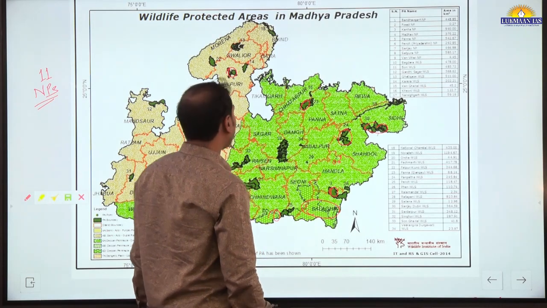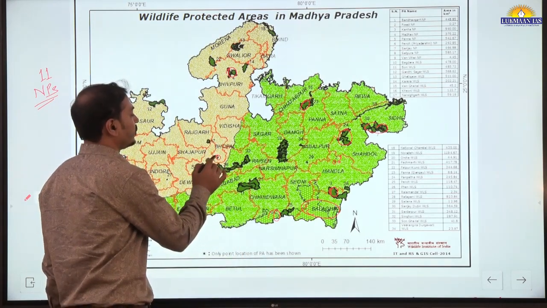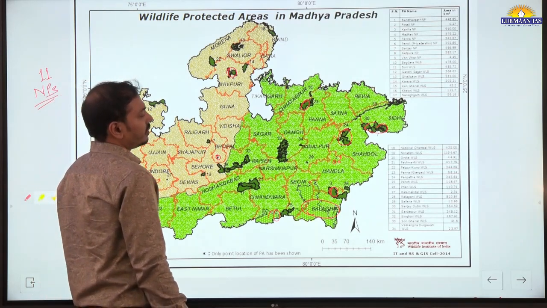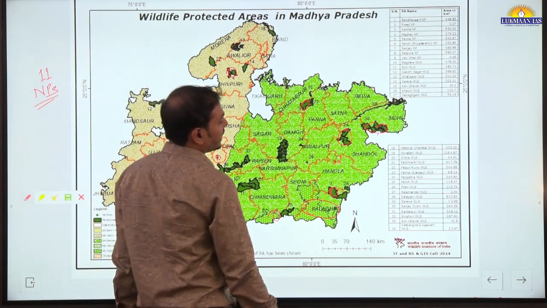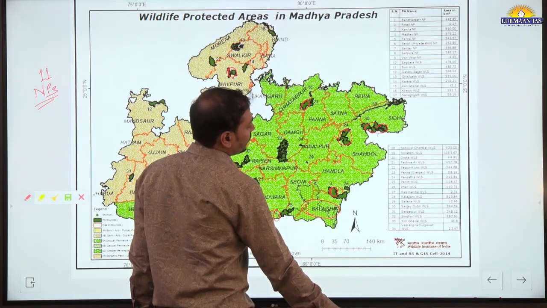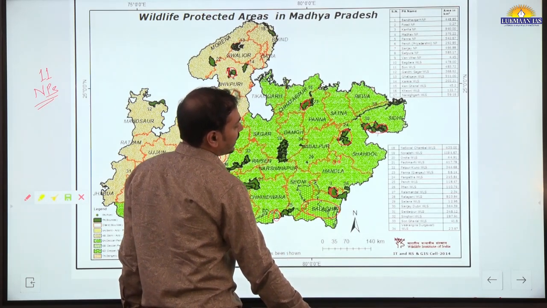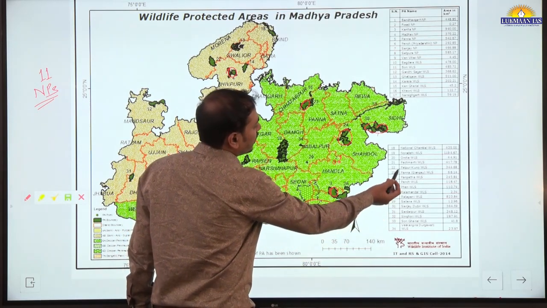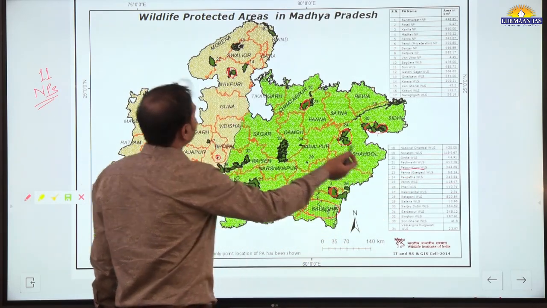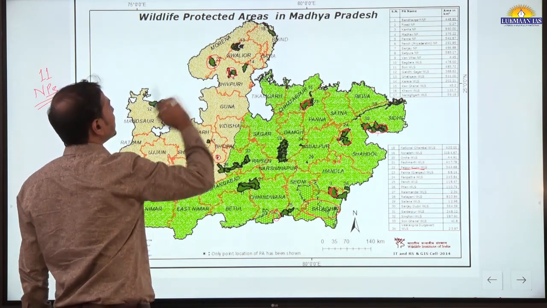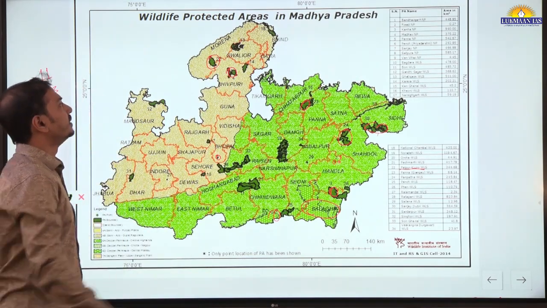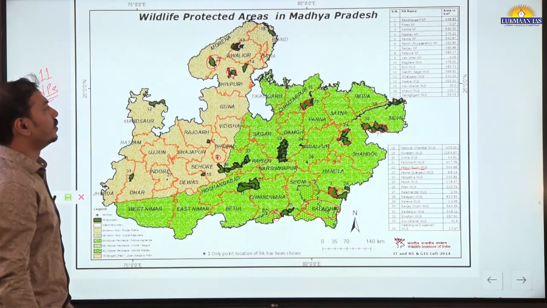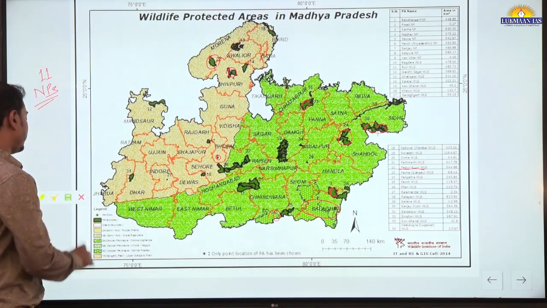Then Van Vihar National Park in Bhopal, this location. Okay, the last one is a recent one, this is what we were talking about, Kuno Palpur National Park. Earlier it was Kuno Wildlife Sanctuary, Palpur Kuno Wildlife Sanctuary, the 11th. See the location here. Okay, this is Morena district, right? So there it is located, Kuno Palpur. Fine. Okay.